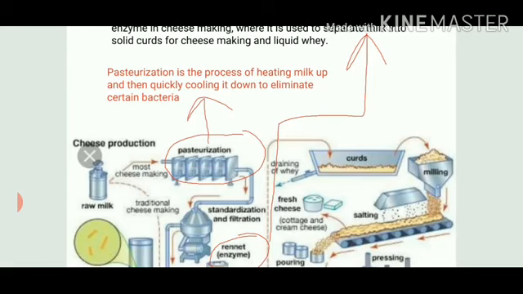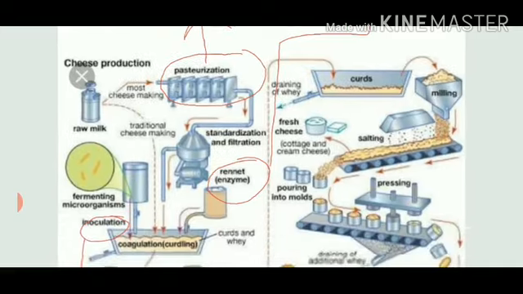Do you all know how the packed milk comes to us? It can be Amul milk, Verka milk. When those packets come to us, you can read that it is written pasteurized milk. It means it is heated at a very high temperature and then suddenly cooled down so that it does not contain any bacteria and it is safe to transport from one place to another. It is also recommended that there is no need to boil that milk because all the processing is already done. After pasteurization, it is standardized and filtered.